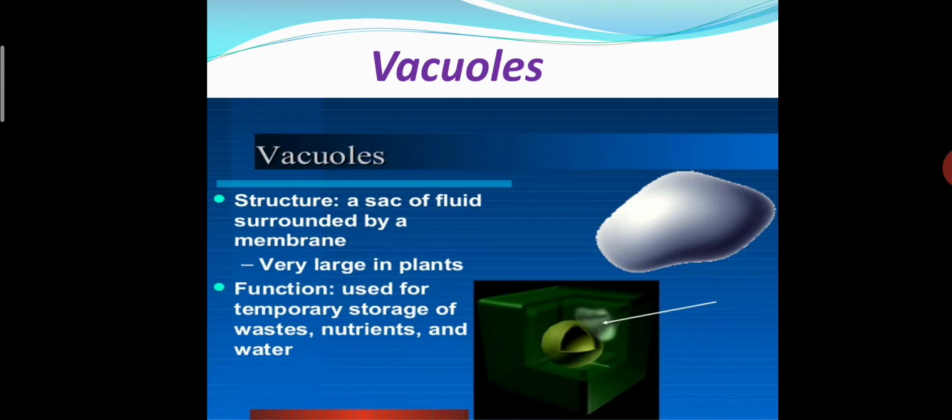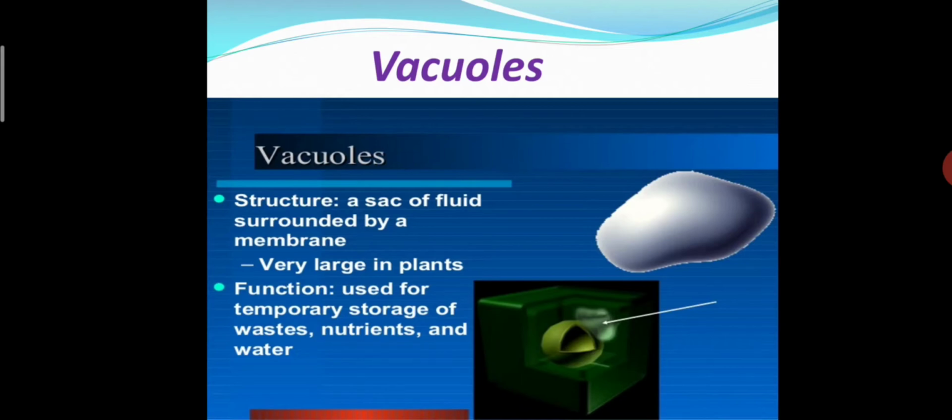In both types of cells vacuoles are present, but in animal cells the vacuole is small in size, while in plant cells it is big.